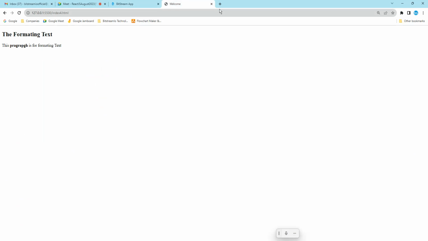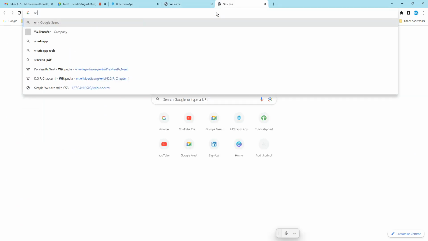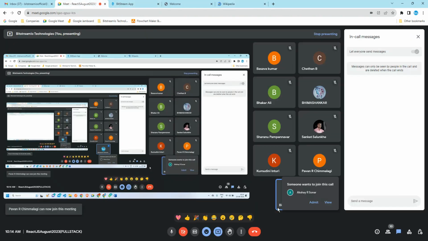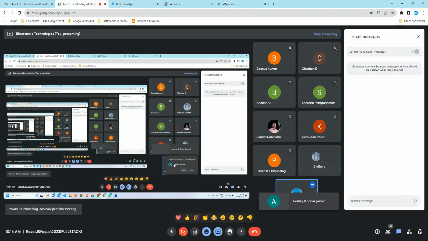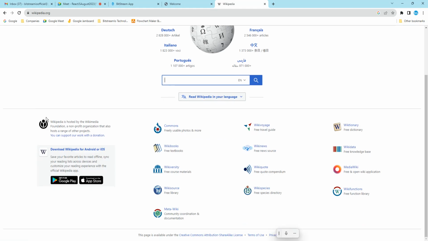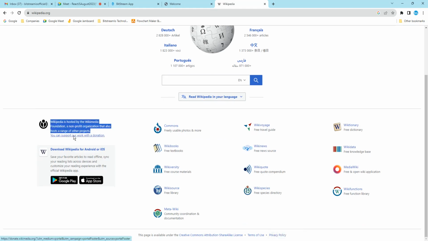So why do we need this? If you open Wikipedia, here it is. This is a bold text. Why do we need bold text? Or else I will give one more example. See, this is the text, and here the bold text is there.